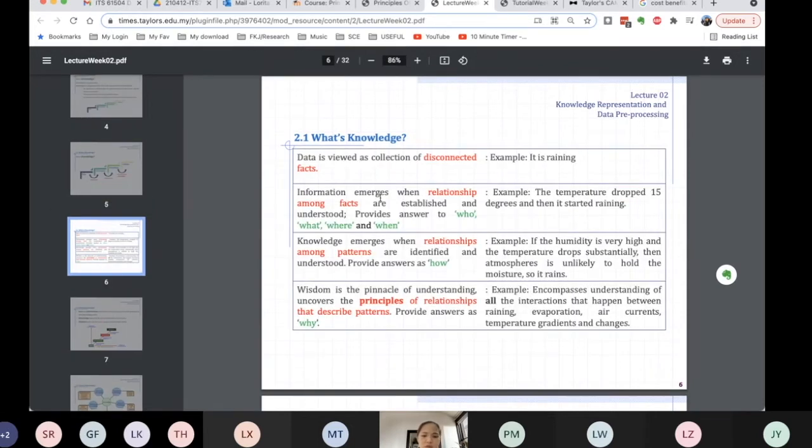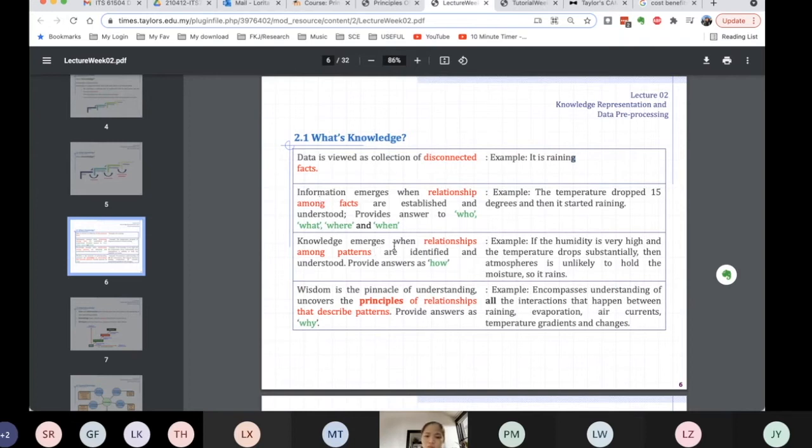In detail, what is knowledge here? Data is a collection of disconnected facts. For example, it is raining. Information provides answers to who, what, where, and when. For example, in the statement here, the temperature dropped 15 degrees and then it started raining. It provides us with the what and when, like when it started to rain.